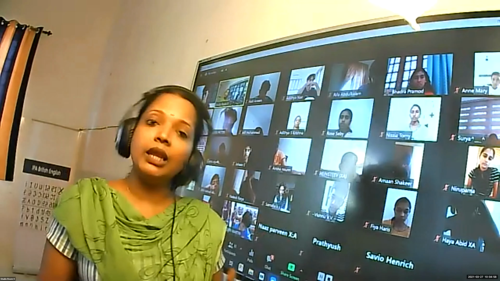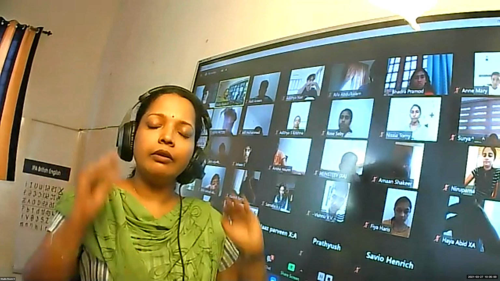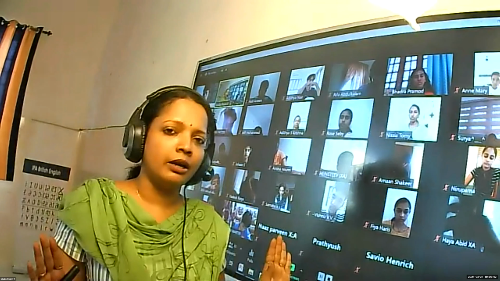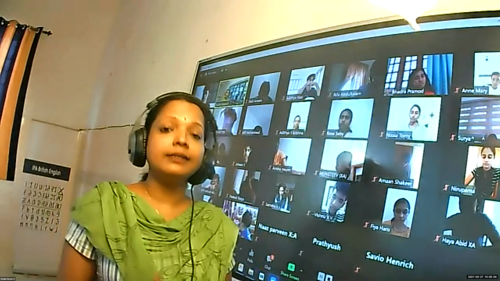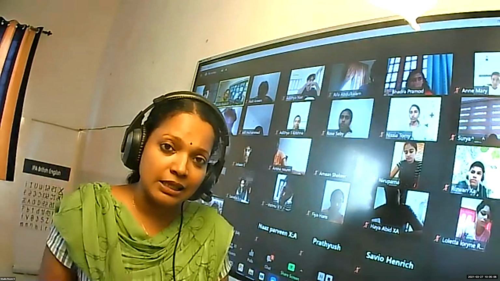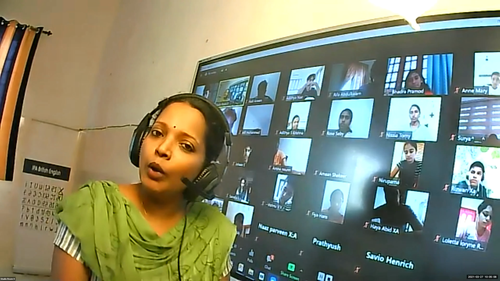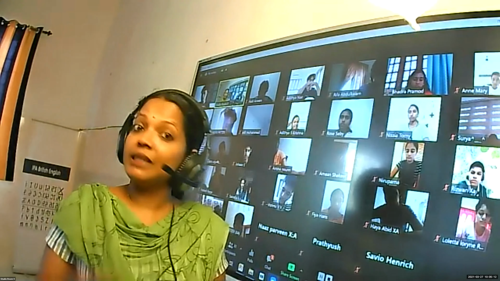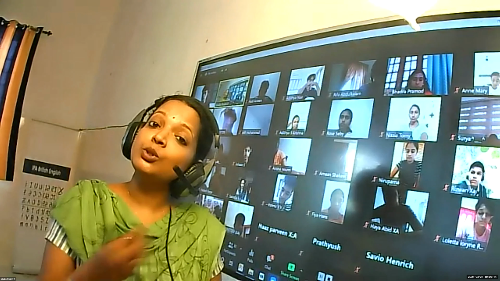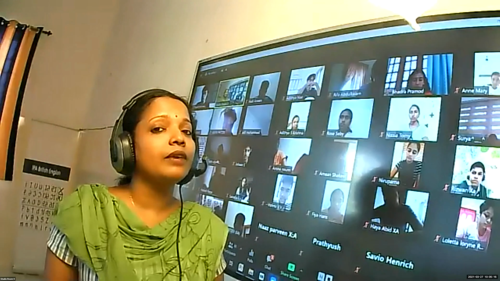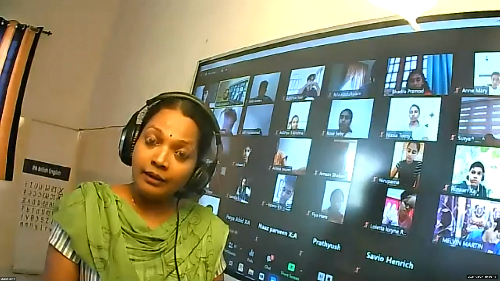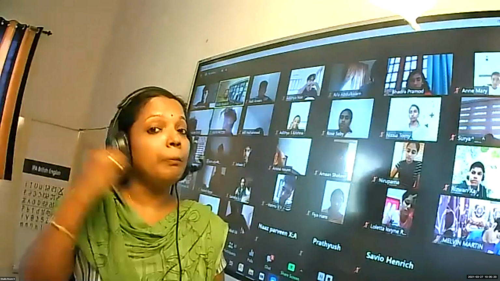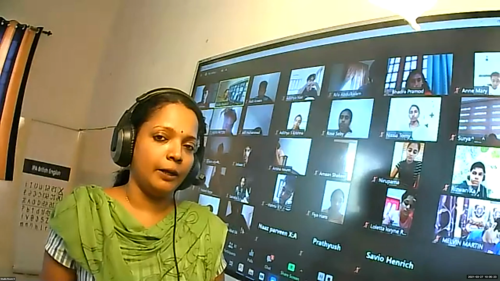The yellow areas of the leaf, when you pour iodine there, won't show any color change. That indicates that chlorophyll is necessary for photosynthesis. In the yellow areas, there was no chlorophyll, so no photosynthesis will take place and no starch formation. When there is no starch, iodine cannot give that color change. Iodine, only when it combines with starch, can give a bluish black color.